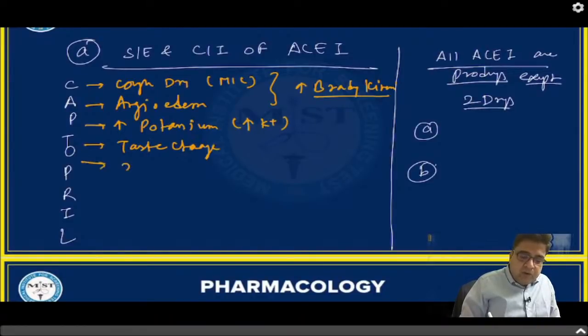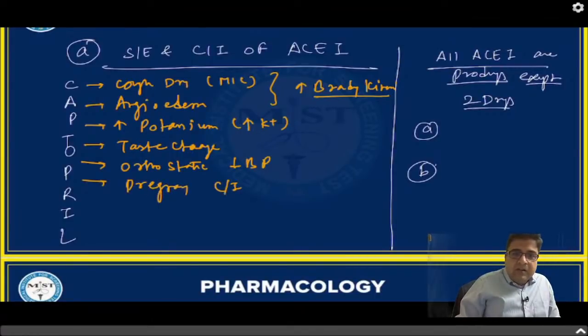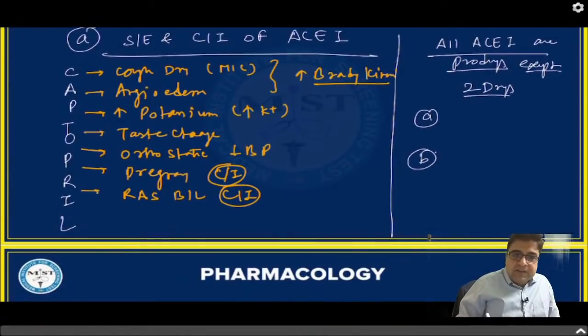O stands for orthostatic hypotension. P stands for pregnancy, and please remember, pregnancy is a contraindication. Next is renal artery stenosis, typically bilateral, which is also a contraindication. So there are two contraindications which we have discussed. The third contraindication is if the patient's creatinine level is already more than 2.5.